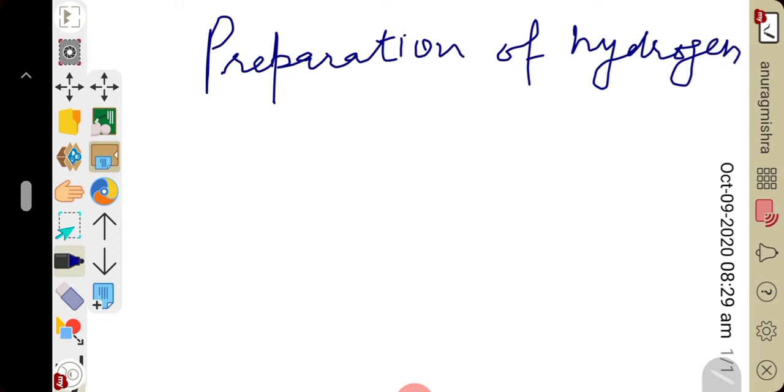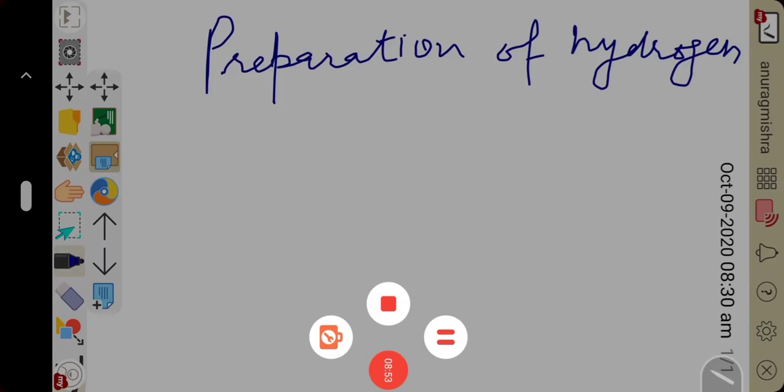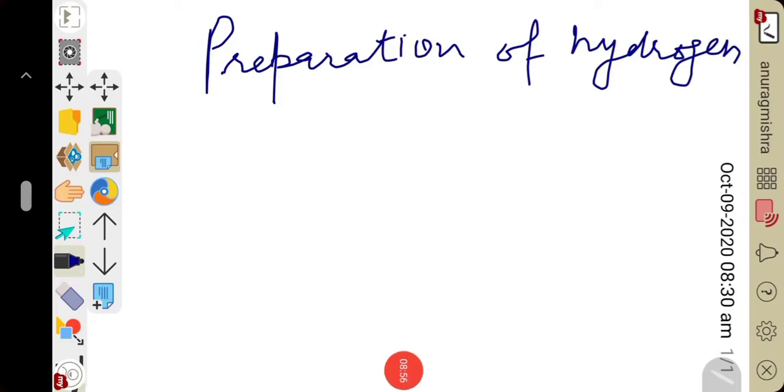If we talk about preparation of hydrogen as per our syllabus, we will discuss preparation of hydrogen from cold water, boiling water, steam, from acid, and from alkali. We will use the laboratory method. After that, we will discuss the Bosch method. So let us start with preparation of hydrogen from cold water and metals.